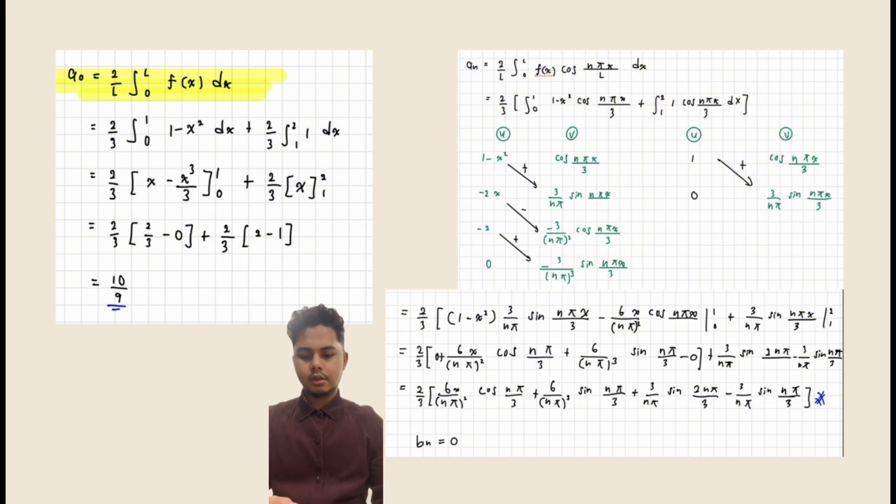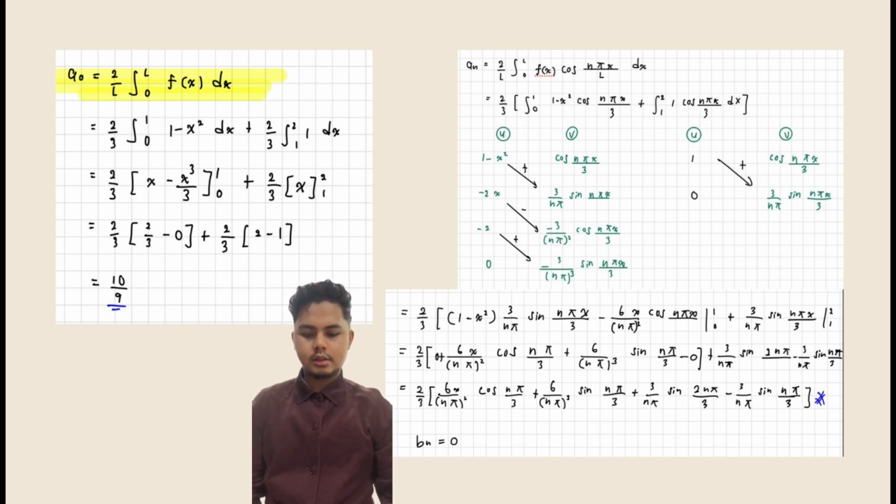Next, to find a naught, we use the equation 2 over L, integral from 0 to L of f(x) dx. We substitute the L value, and we get the value of a naught is 10 over 9. Next, to find the an, we also use the equation, substitute the L, and solve using the tabular method, and then we get the an. Since this is the cosine series, the bn is equal to 0.